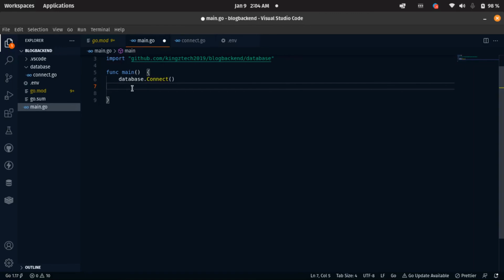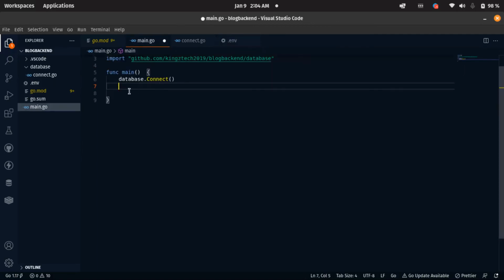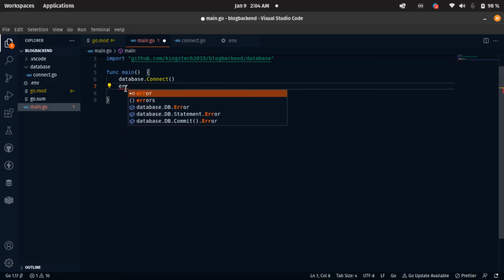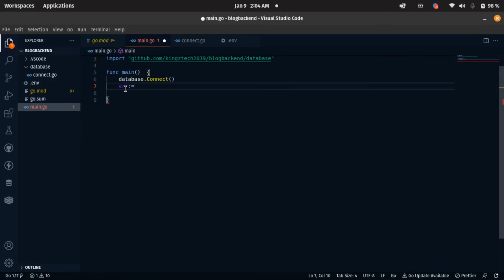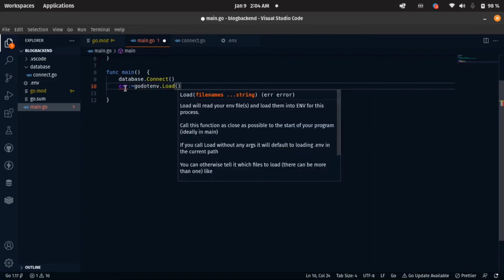Okay, the next thing we want to do again is load that .env file here, because we need this variable that we will declare here. So we need to load that .env file here, just the same way we did the other time. What we're going to do now is say that if there is an error, let's have this error variable. Then we're going to say godotenv.Load.